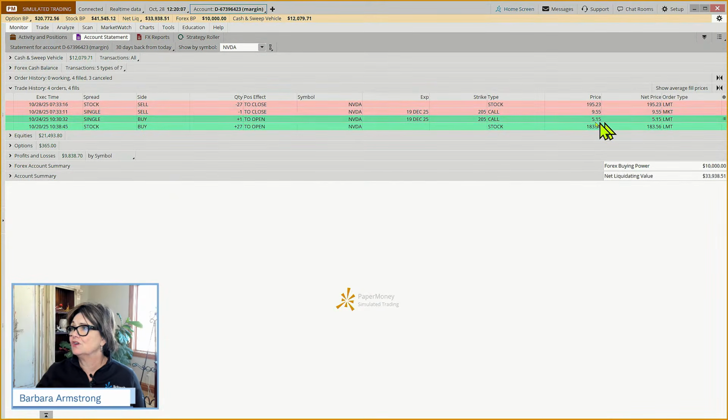So here was the NVIDIA trade. On Friday, we bought that call for $5.15. We sold it for $9.55. Now, how much could we have lost? All $515. That was the risk that we took. Now, we put a stop in at 50%, but had NVIDIA gapped down, we could have lost it all. And then we bought 27 shares of stock, and that hit that. We had the same target on both of them. If it got up to 185, I think it was. So now, do I feel like a loser because the stock's trading higher than that? No, we had 2 profitable example trades.